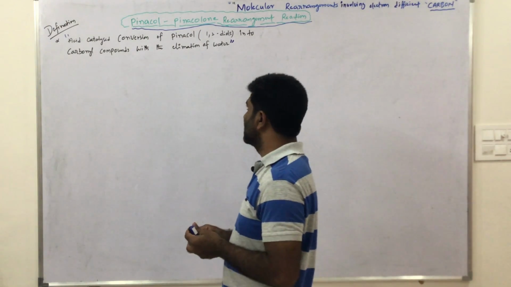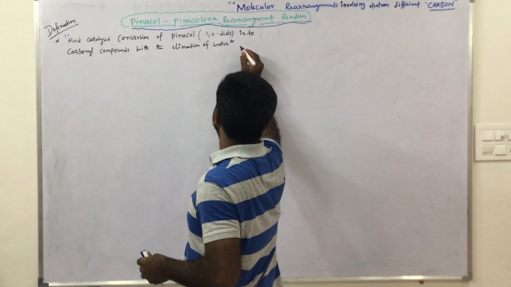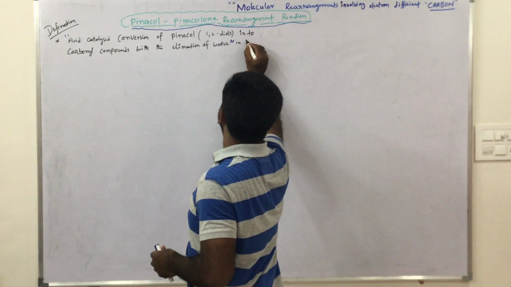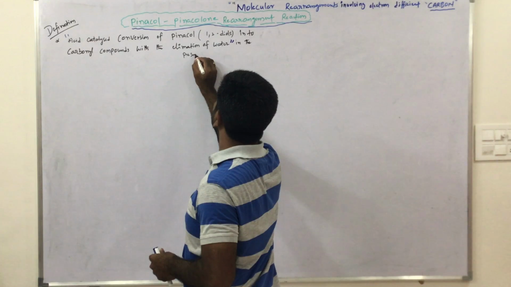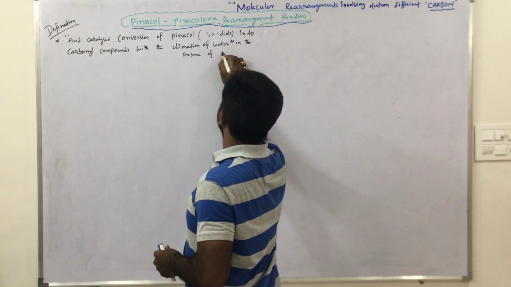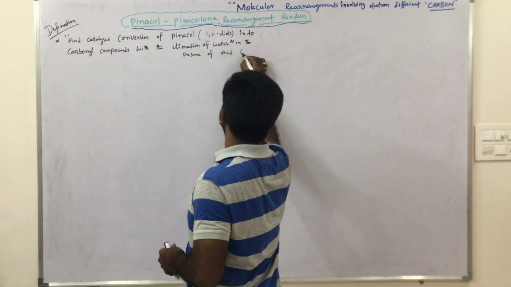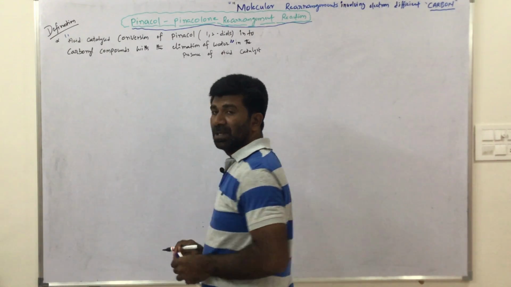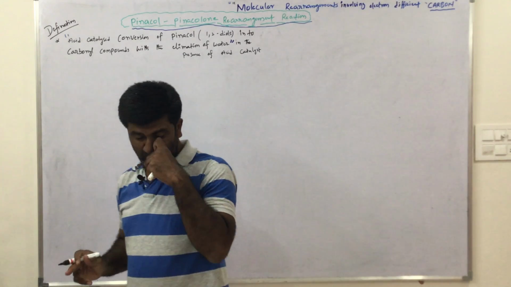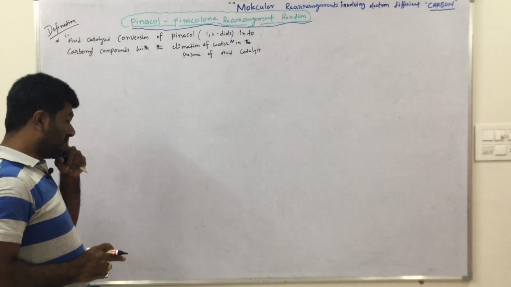This happens in the presence of an acid catalyst. Now observe carefully.